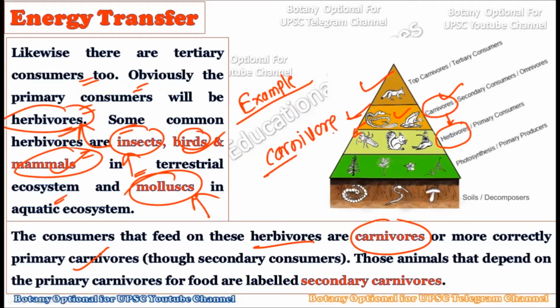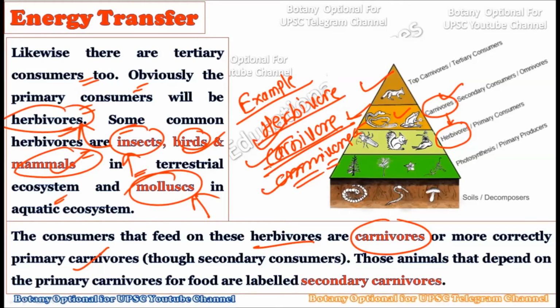You should have a clear idea about these terms: those which eat herbs are called herbivores. The one which eats animals is called a carnivore, and the one which can eat herbs as well as other animals is called an omnivore, the one which can eat anything. So herbivore, carnivore, and omnivore, you should have a clear idea about all these terms. Now these primary carnivores are considered secondary consumers. They feed directly on the herbivores, and those animals that depend on the primary carnivore can be considered secondary carnivores.